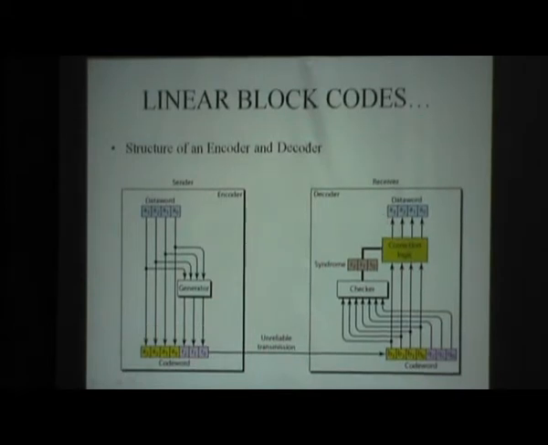So that is the overall operation of a linear block code. We add parity, receive the code word, remove the parity, check the syndrome, detect and correct the error, and finally get back our data word.